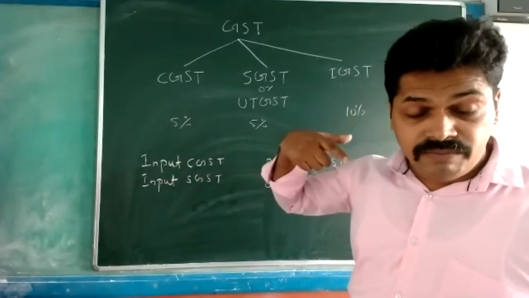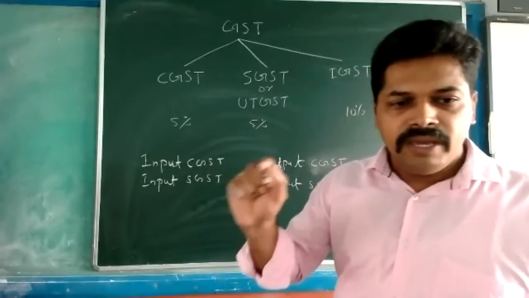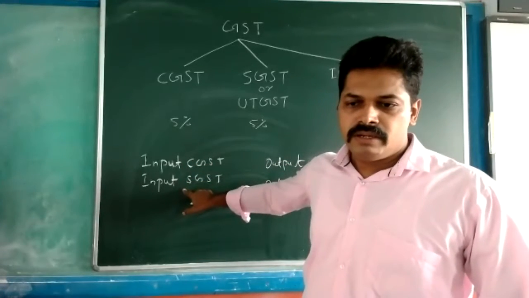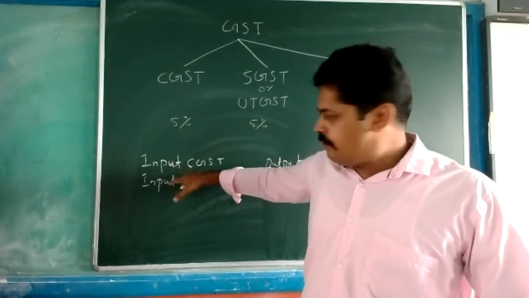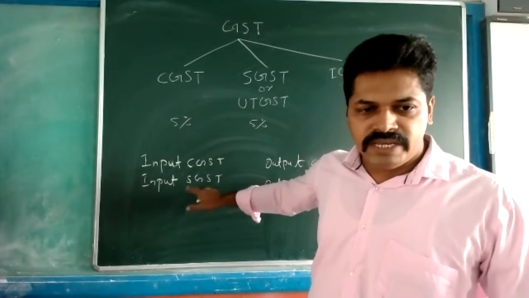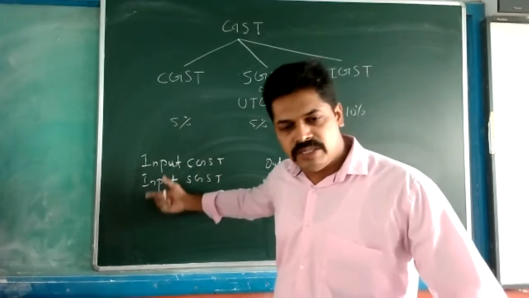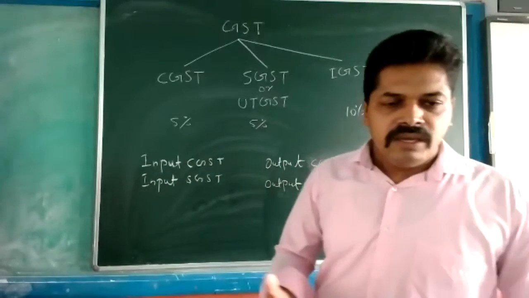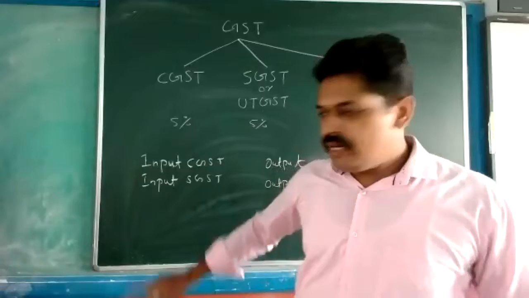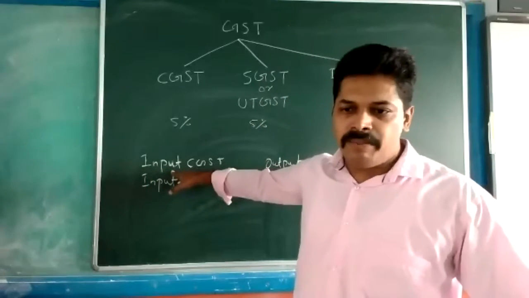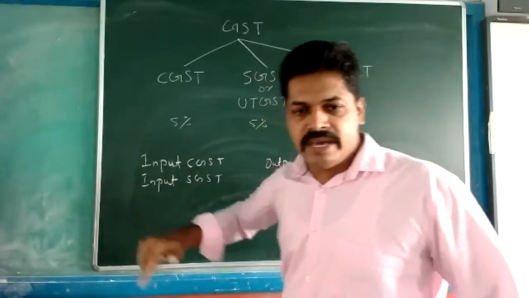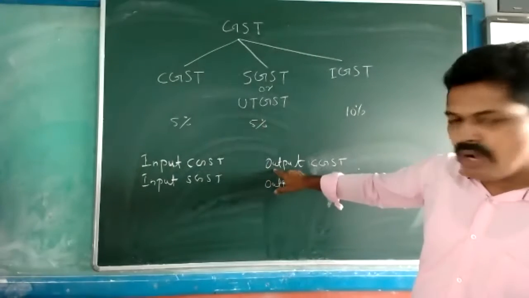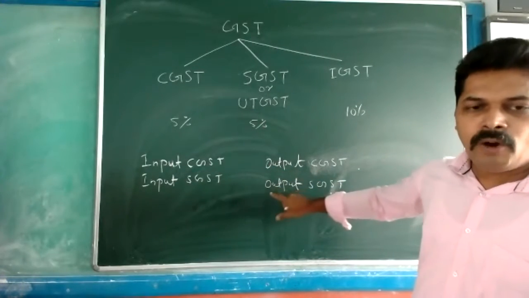Whenever we are purchasing goods, the entry will be purchases account debit, input CGST debit, input SGST debit, to cash, otherwise to the name of the creditor. That will be the journal entry. So what I am telling is, when any expense is there, then input we are using and that will be debited. And when any sale is there, we credit sales, and along with that we will credit output CGST and output SGST.